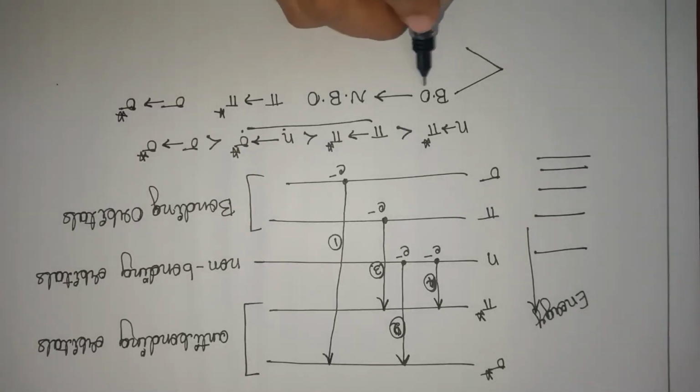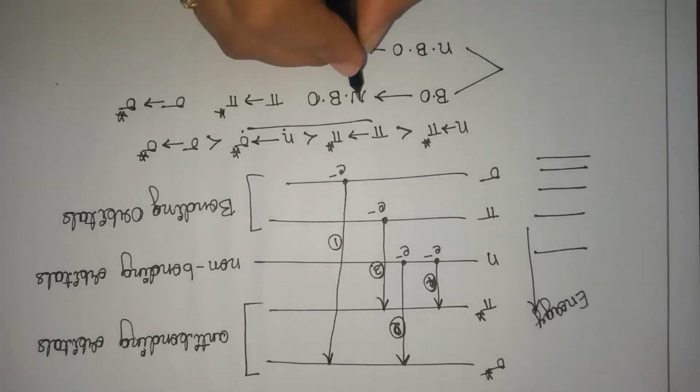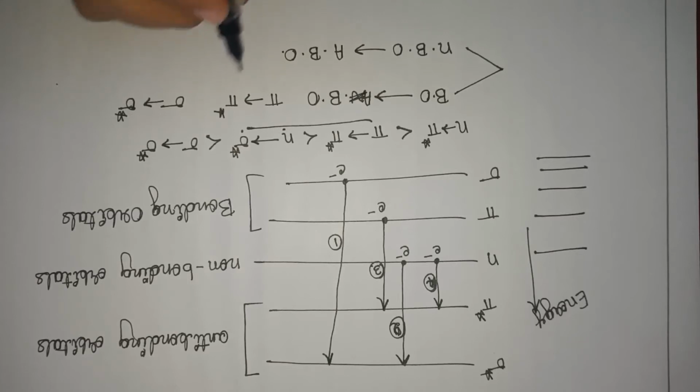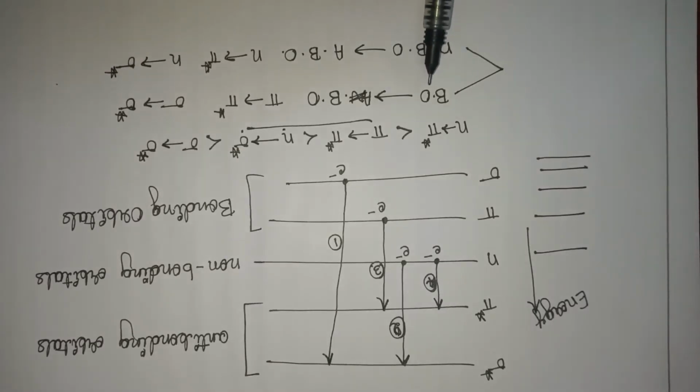The other type is non-bonding electrons to anti-bonding orbitals, that is n to pi star and n to sigma star. So these are the 2 types: bonding to anti-bonding, and non-bonding to anti-bonding.